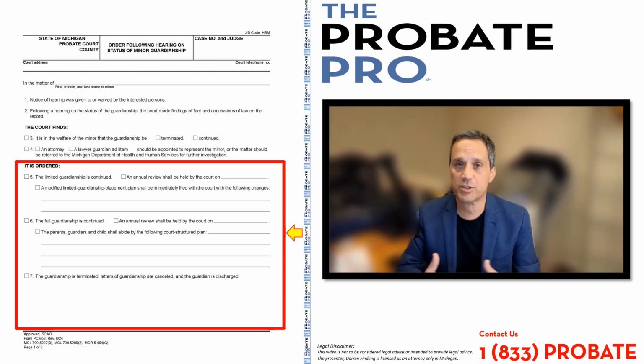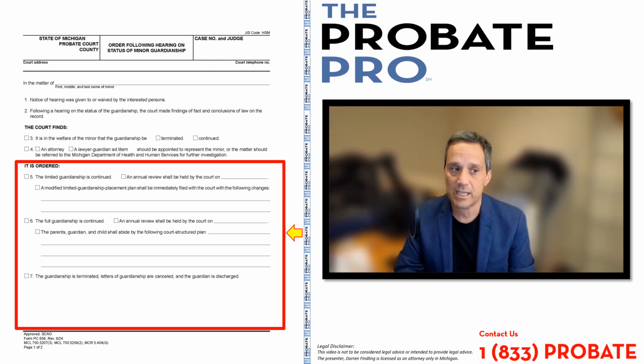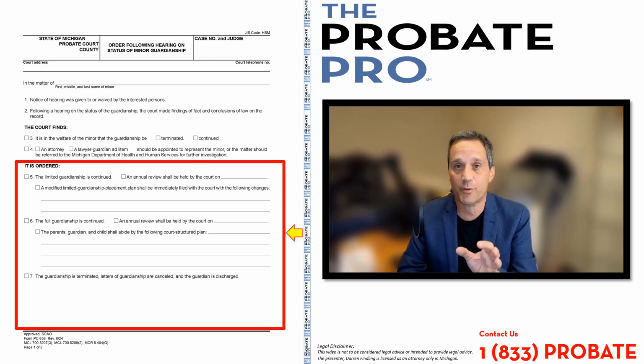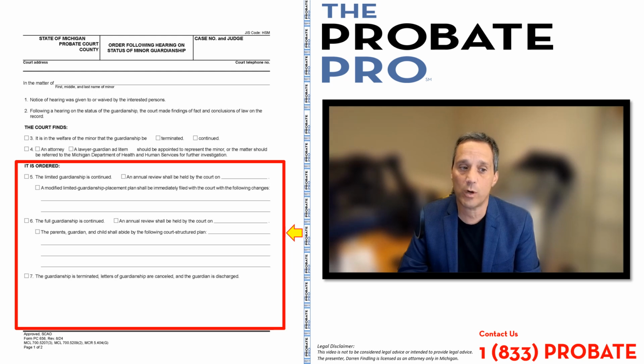In the order section, again, a lot of check boxes, some flexibility on the use of this document depending on the circumstances. Paragraph 5 provides that in the event of a limited guardianship, you can click that box and then it says an annual review shall be held on. And if the court has identified that there's going to be an annual review, it would go there. And if there's any modification to the limited guardianship plan, it would go in that section.